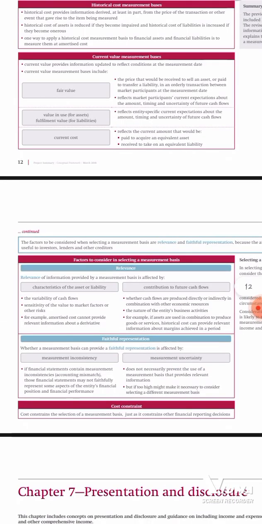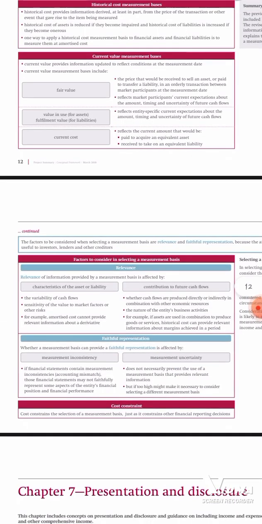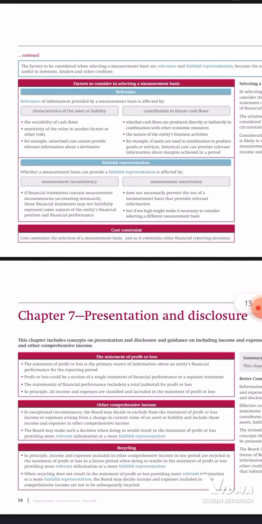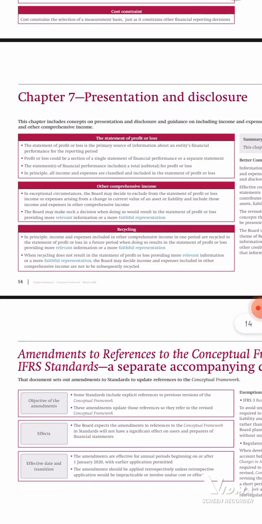Yeah. So you can also look at the factors to consider in selecting a measurement basis. Which characteristics you always consider in order to select a measurement basis. And let's look at presentation and disclosure. Under presentation, what are you supposed to disclose and what are you not supposed to disclose?